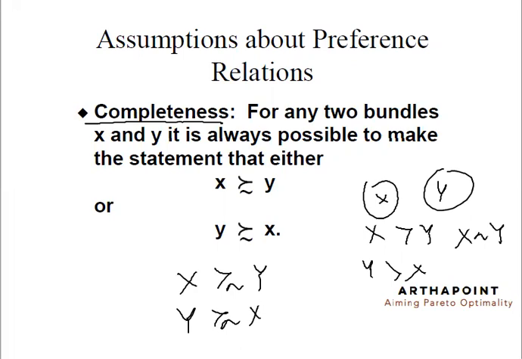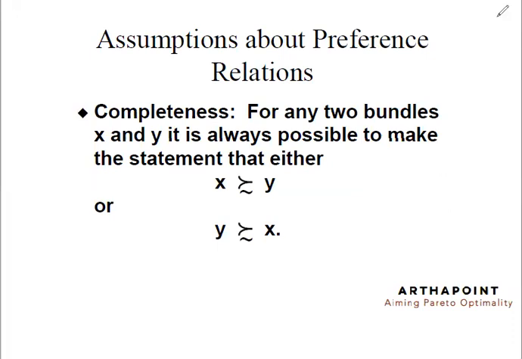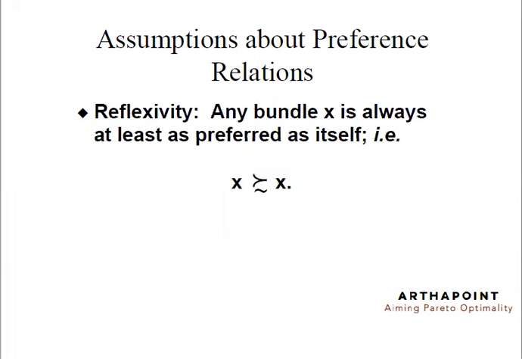By completeness, we mean that it should never be the case that you come up and tell me that I don't know the relationship. Given two bundles, you should always be able to tell us that this is the relationship that is there between these two bundles. As an individual, I think that when you give me chocolates and chips, I would prefer a bundle with more chocolates over a bundle with more chips.